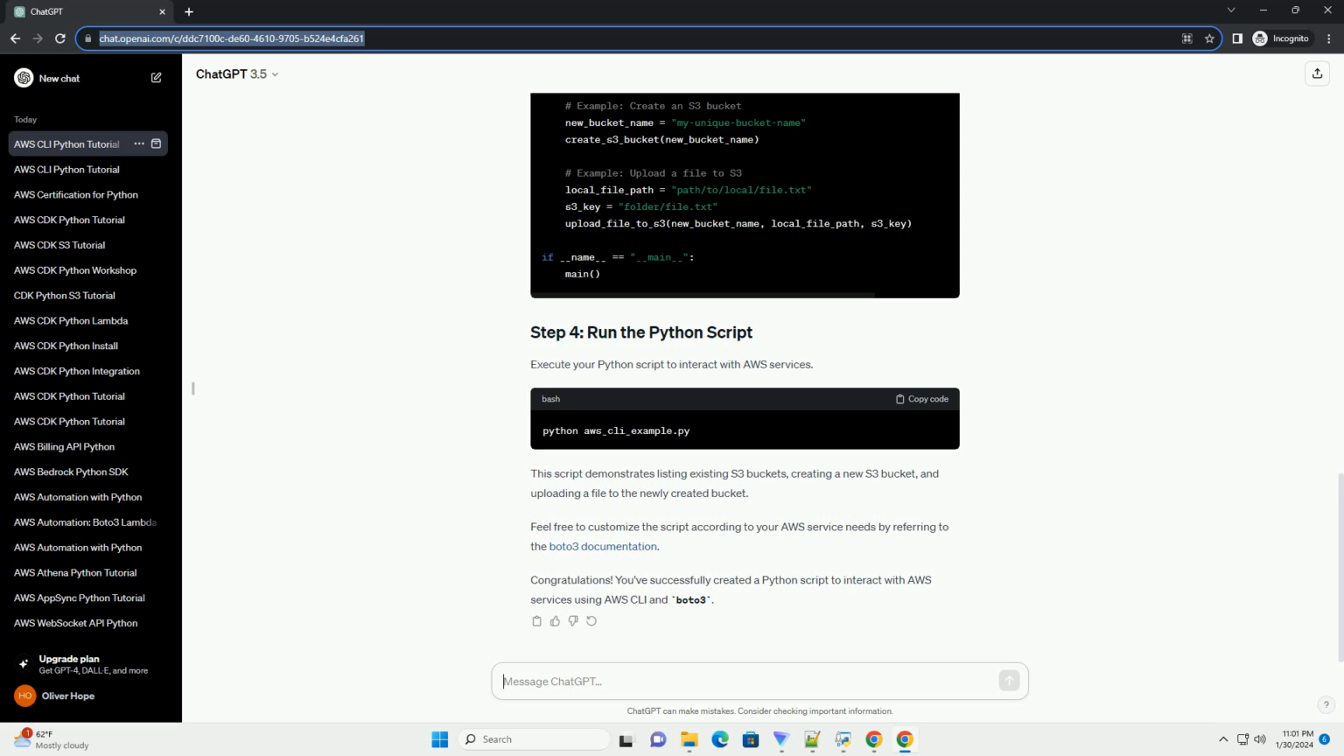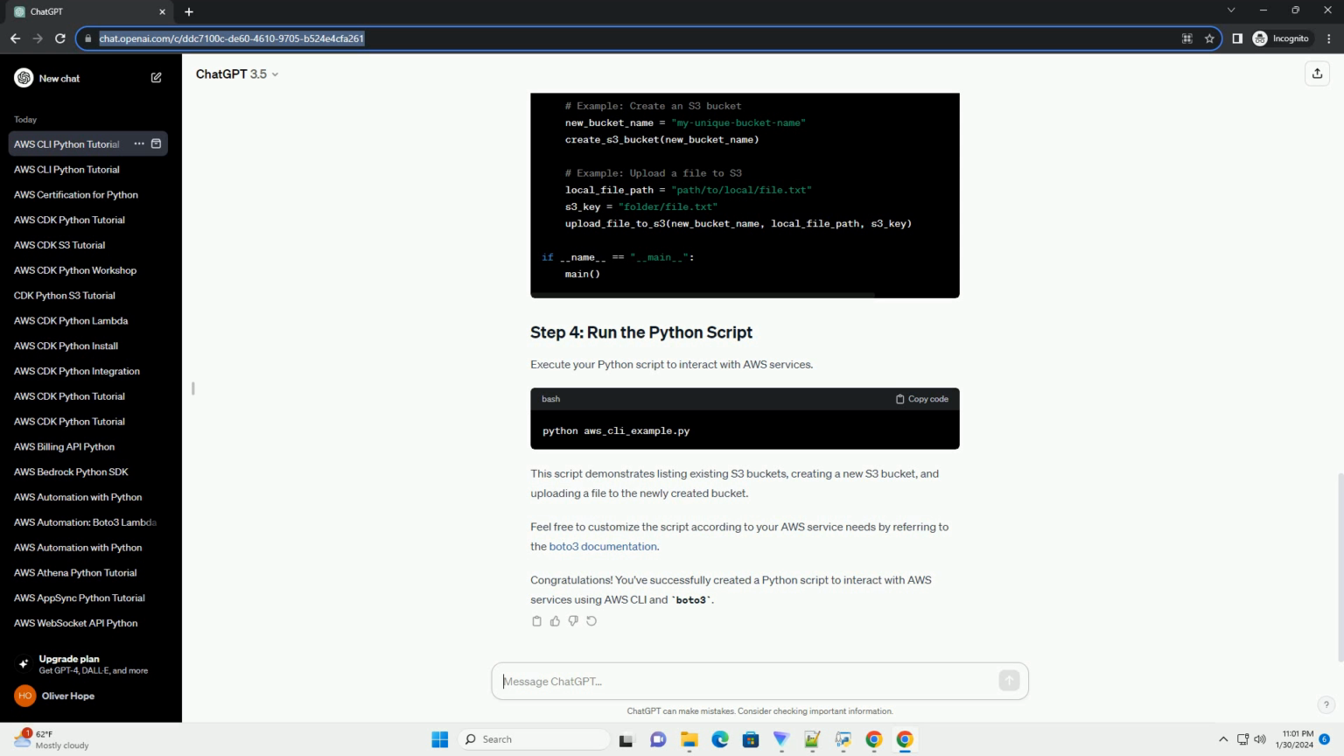Now, let's create a Python script, AWS_CLI_example.py, to interact with AWS services using Boto3. Execute your Python script to interact with AWS services.